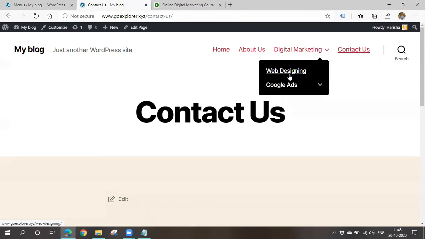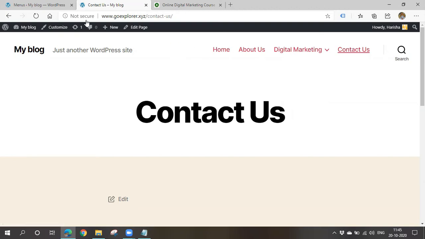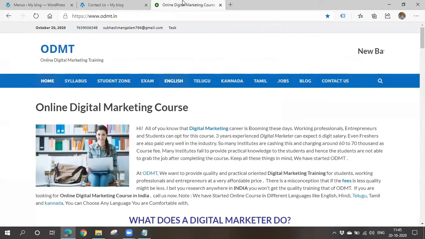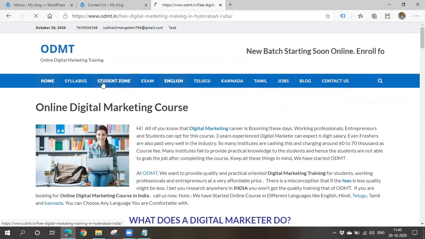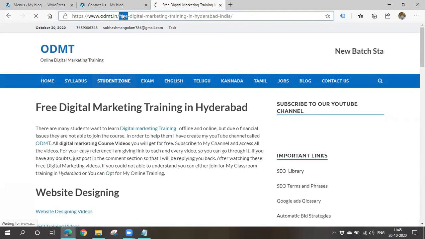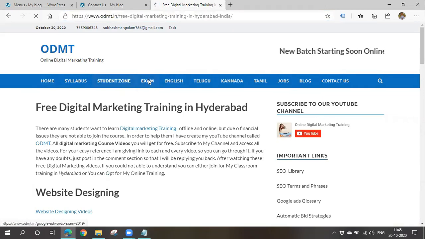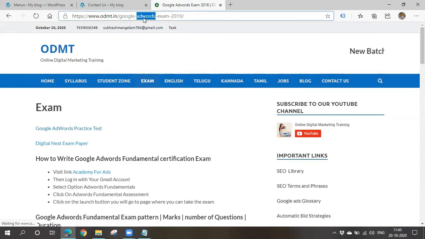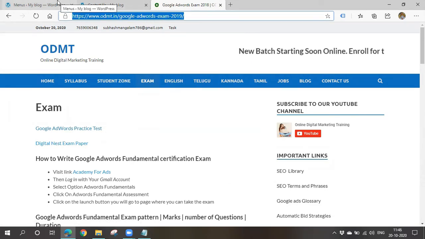The creation of a page is similar, but you have to arrange them in the menu in a proper way. In whatever way we want, you have to arrange them in the menu, right? Like this, we'll have to create a menu. If you go to any website, this is a page. If you click on the student zone, this is also a page. So like this it will display. I'll discuss categories and all tomorrow.